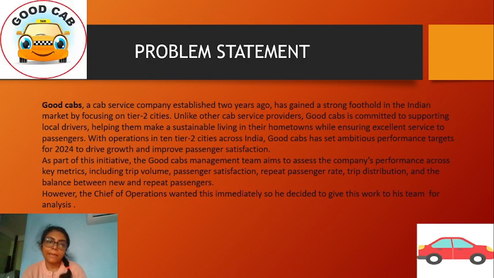Goodcabs is basically a cab service company. They had been doing very good growth, but they have set some targets in 2024 to drive their growth and improve passenger satisfaction. They have set some key metrics, but the chief of operations of Goodcabs wants this to be done immediately, so he decided to give this work to the team for analysis.